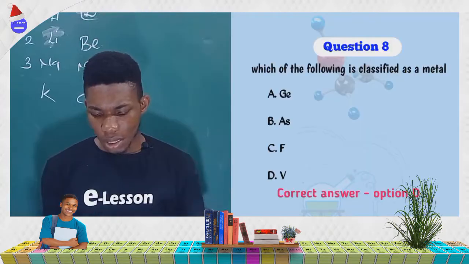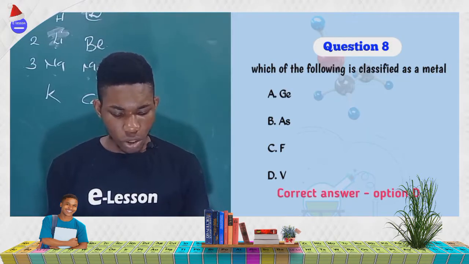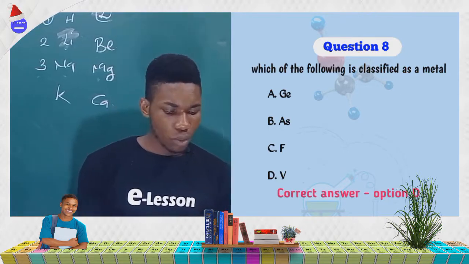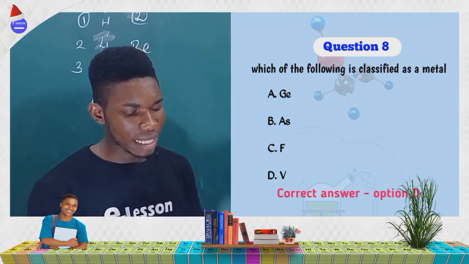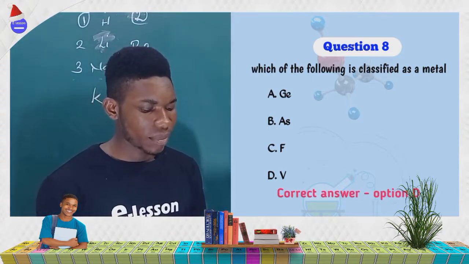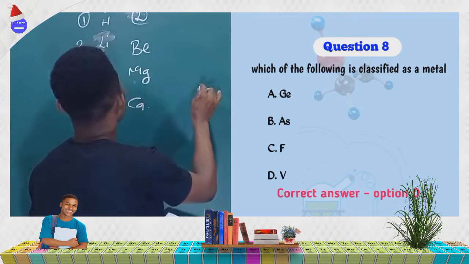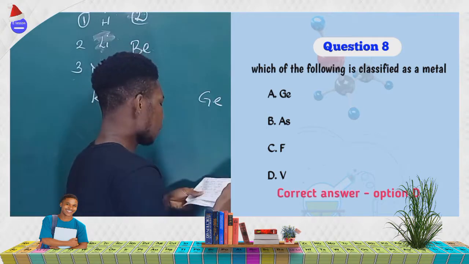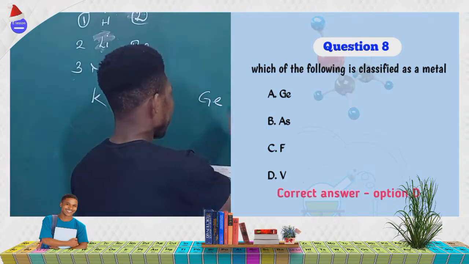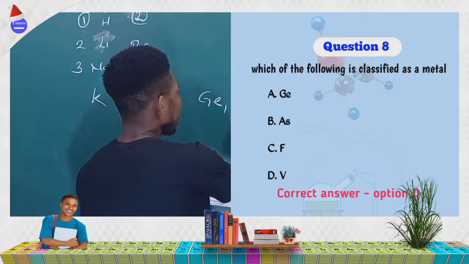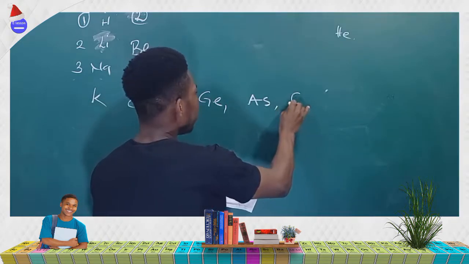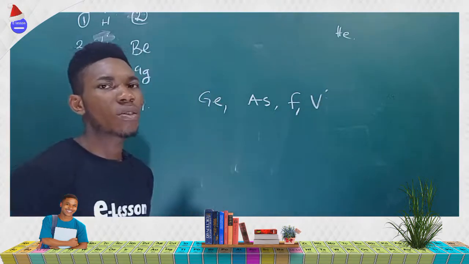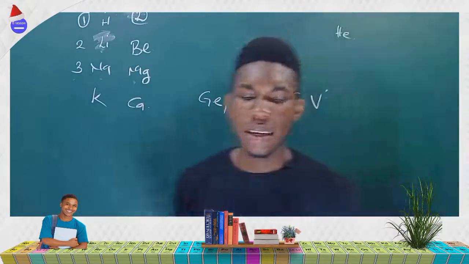Now, the next question says, which of the following is classified as a metal? You have germanium, you have arsenic, you have fluorine, and you have vanadium. Which of them is classified as a non-metal? Which of them is classified as a metal, rather?